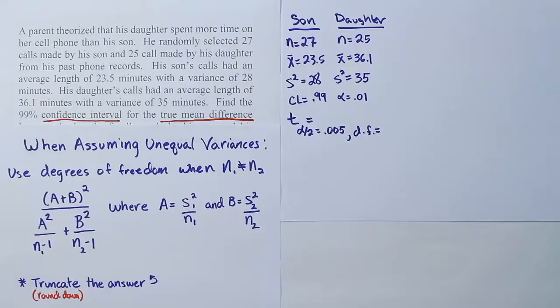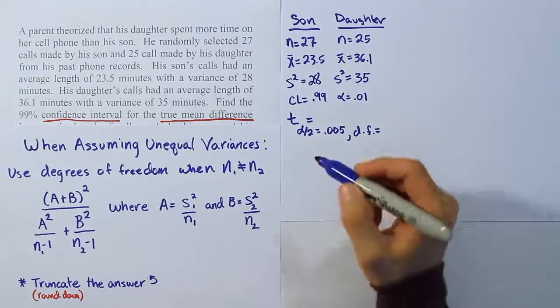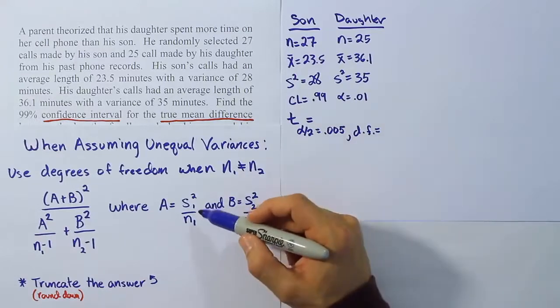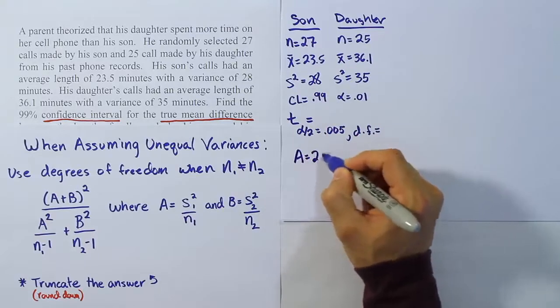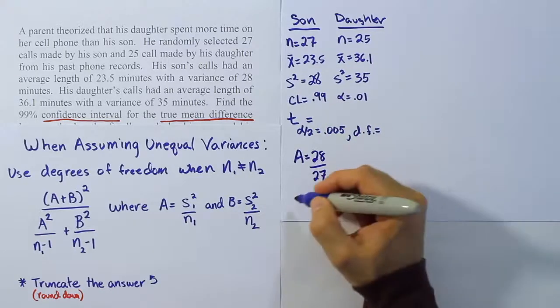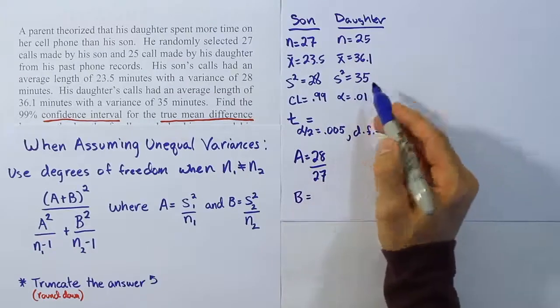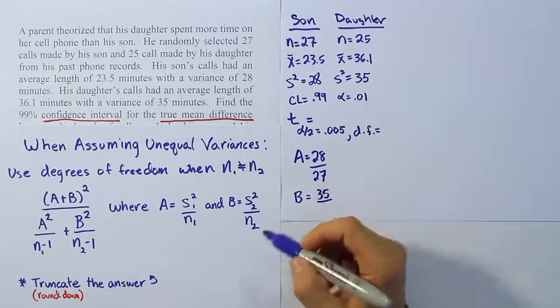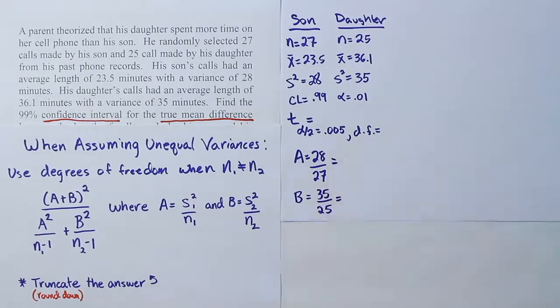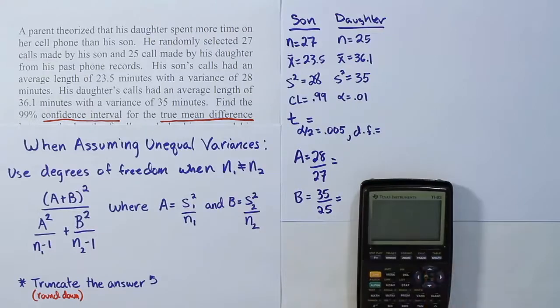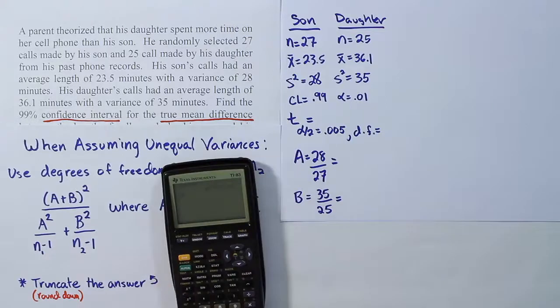The first thing we want to do is end up with A and B. So let's calculate A and B. A in this case is the variance divided by the sample size. We have the variance, so A is just going to be 28 over 27. And B will be its variance, 35, divided by the sample size, 25. Let's see what those give us in our calculators to get those as decimals. So 28 divided by 27. When we do that, we get this number 1.03...